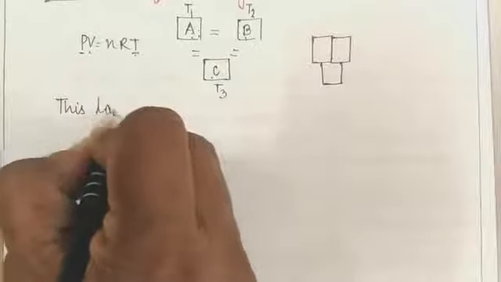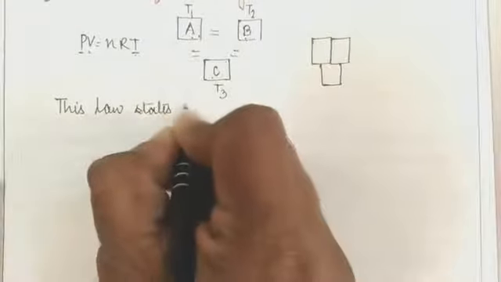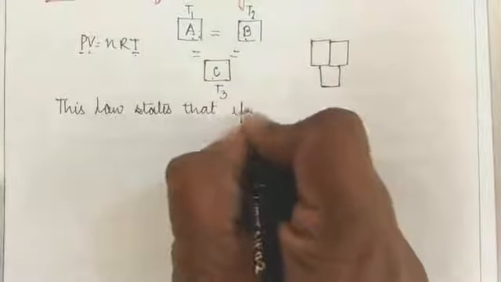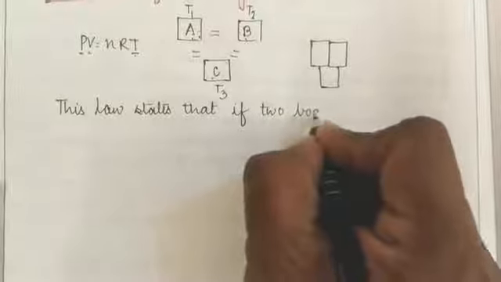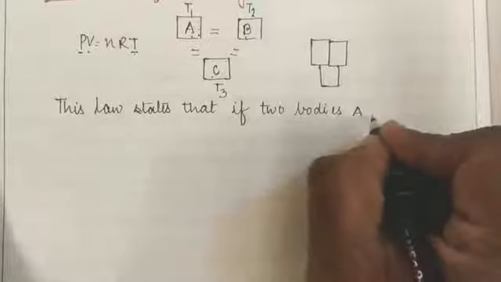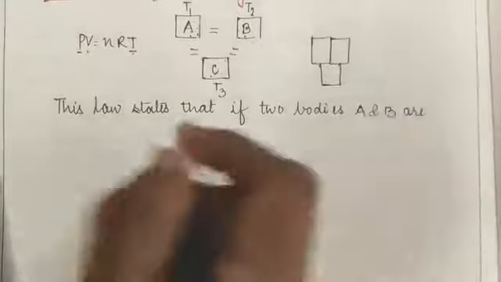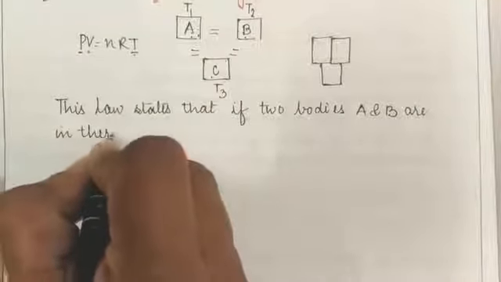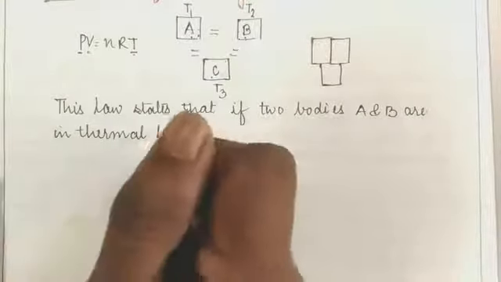This law states that if two bodies A and B are in thermal equilibrium, which means the pressure, volume and temperature are constant for both the systems,